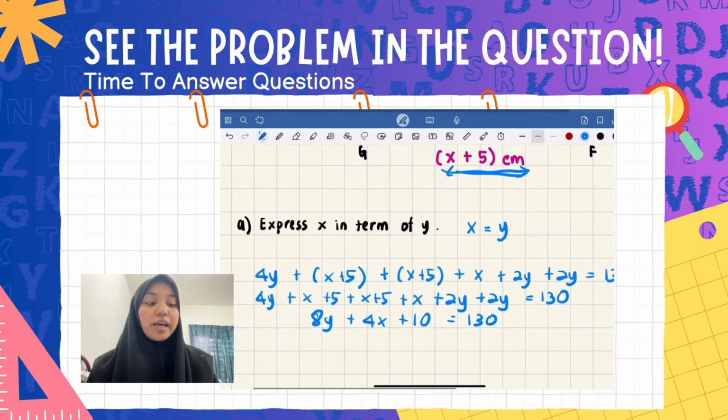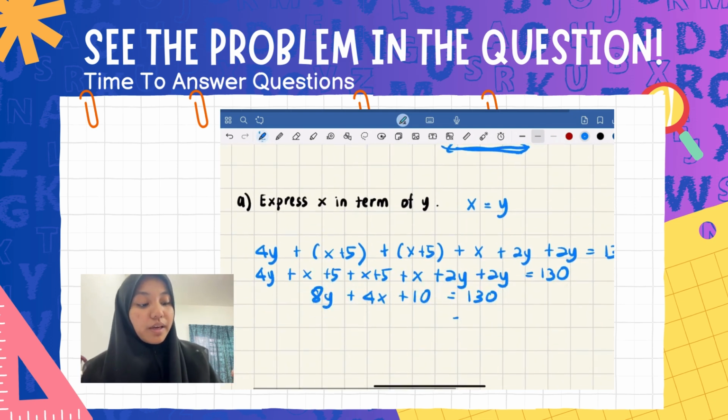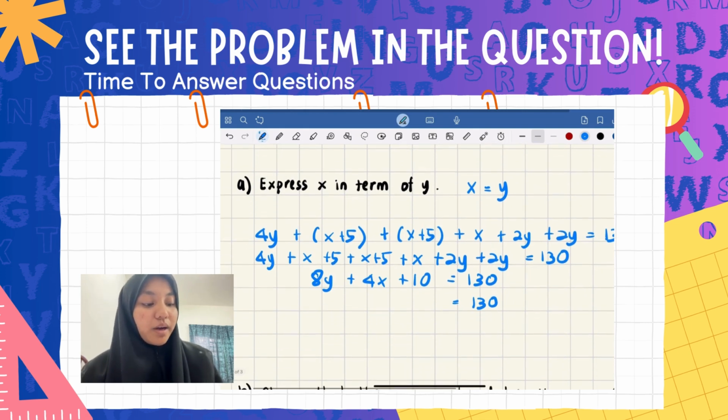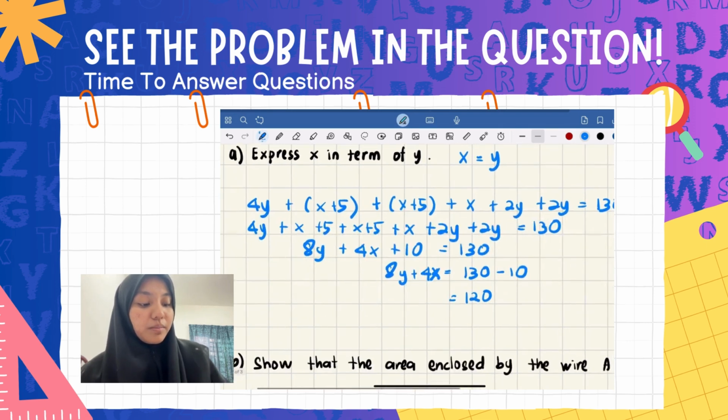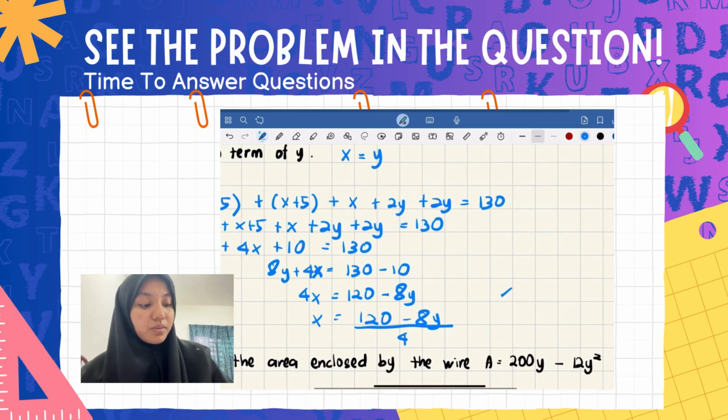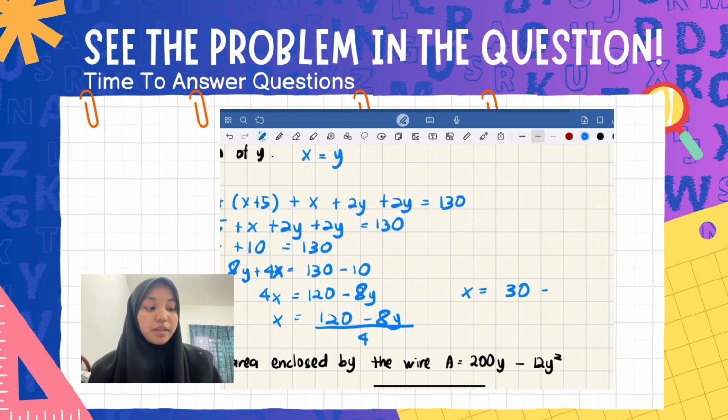Now, the question wants the answer in the form x equals something in y. Now, we move all the numbers that don't have x to the right. So, 130 minus 10, it will be 120 minus 8y for 4x. 120 minus 8y, divide by 4. And the answer would be x equals 30 minus 2y. So, this is the final answer.